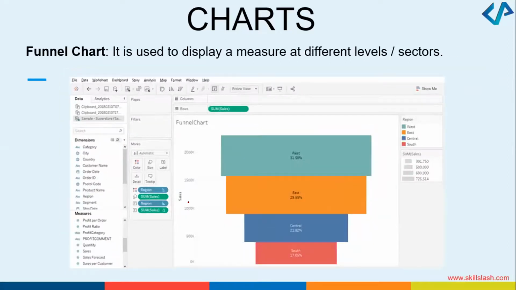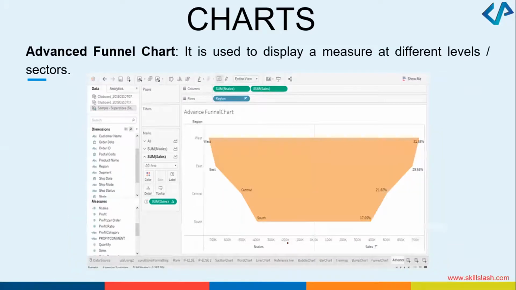Okay. There is an option to create funnel charts like this, right? In a particular year, how much sale has happened? West, east, central, south. I can create funnel charts like this. I can have an advanced funnel chart, which can give you the information at the different levels or sectors. So west and east and central and south, these are the percentages. Visualize, have a look. How many things can we do using Tableau?